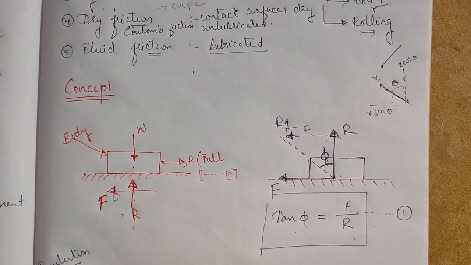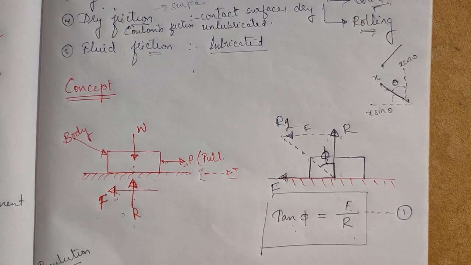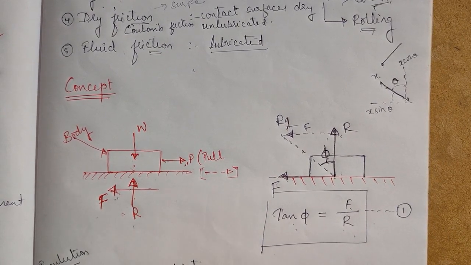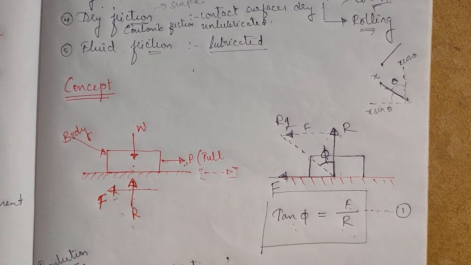So we need to define this angle of friction.